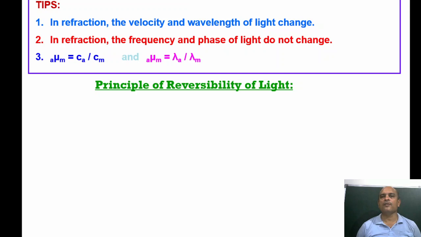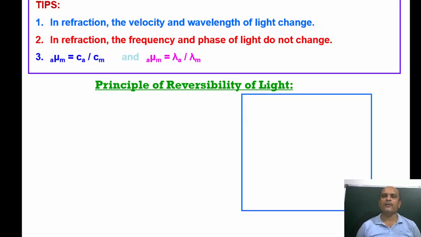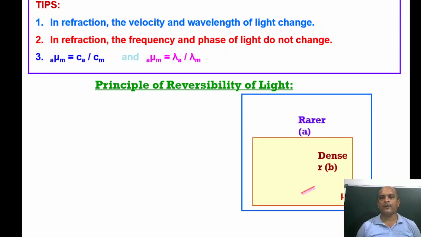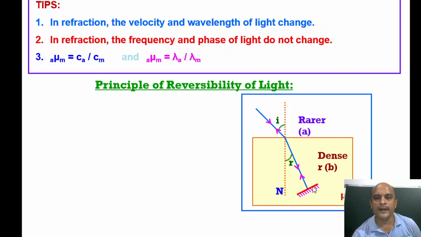Now the principle of reversibility of light. Light can travel from one medium to another. Light can undergo reflection, refraction and multiple phenomena. But if we provide the reverse path to the light, in any case it will come back along the same path. So it is called the principle of reversibility. Initially i is the angle of incidence and r is the angle of refraction, but when it comes back along the same path, say we place a plane mirror at 90 degrees, it comes back along the same path. Now r is the angle of incidence and i will be the angle of refraction here.